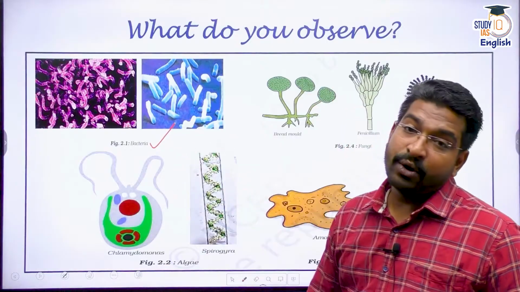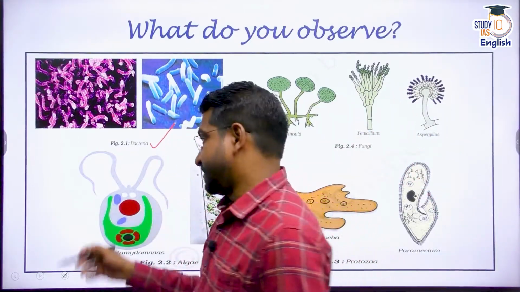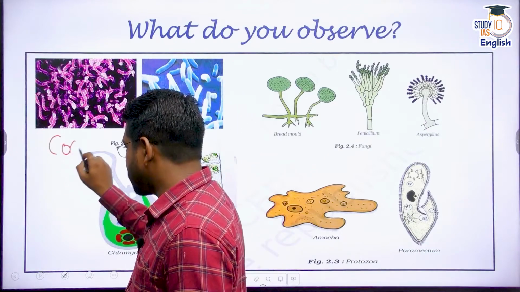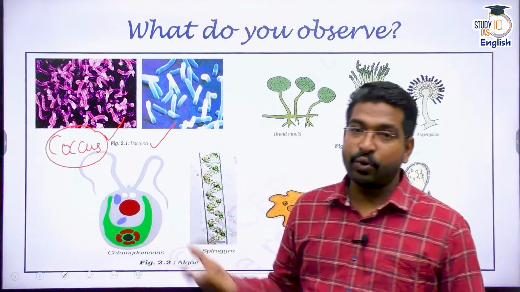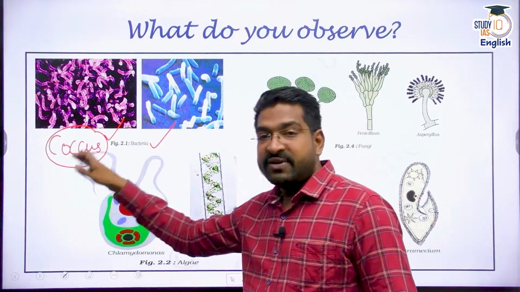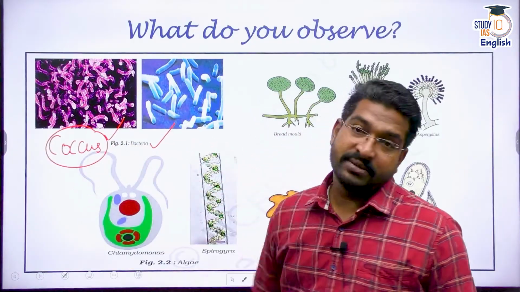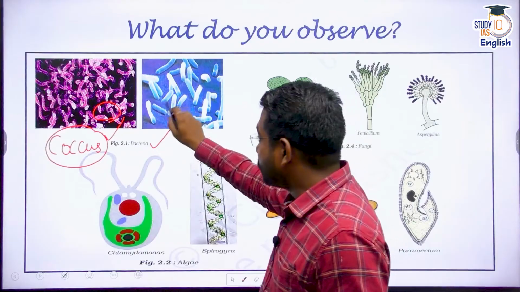Bacteria are classified on the basis of their shape. You must have heard about a suffix, right, where we use the suffix coccus for bacteria. You must have heard about this, coccus or bacillus. Bacillus is used as a prefix, coccus is used as a suffix. Whenever it is coccus, they are round kind of bacteria. Whenever you use bacillus, they are rod kind of bacteria.